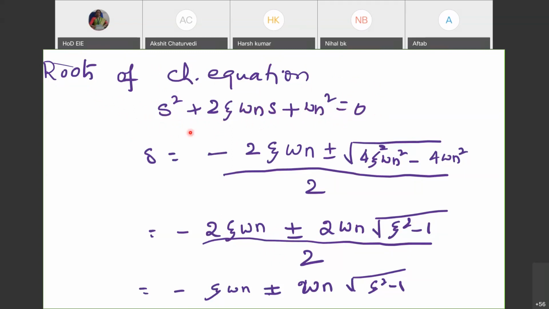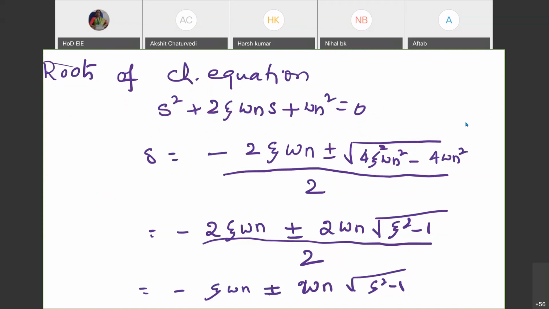Now I want to find the roots of this equation. From the basics of algebra, what we have learned, the roots of the equation could be minus b, where b is 2 zeta omega n, plus or minus square root of b square minus 4ac. b square is 4 zeta square omega n square, a is 1, c is omega n square.